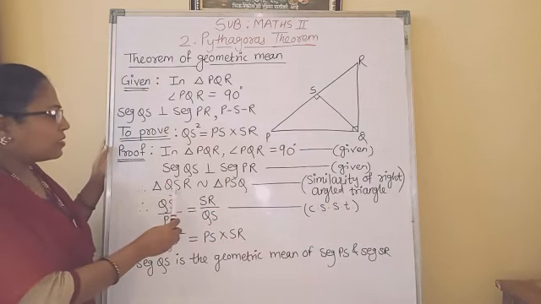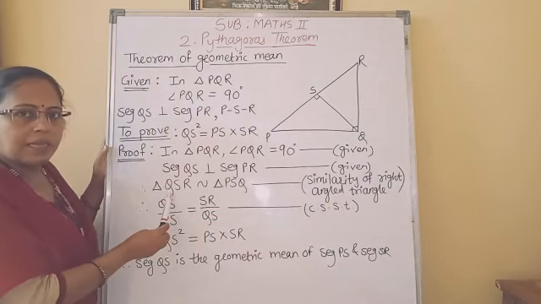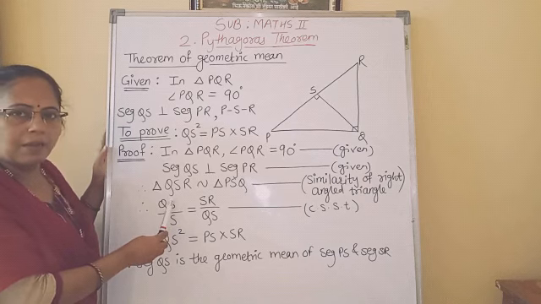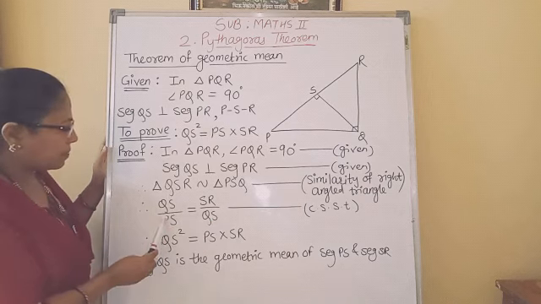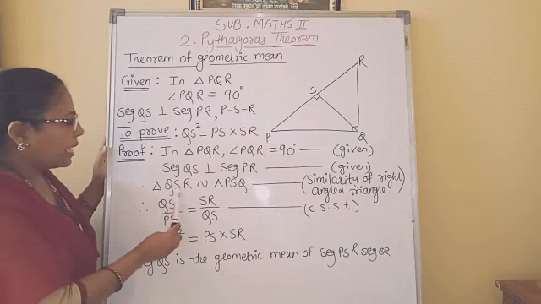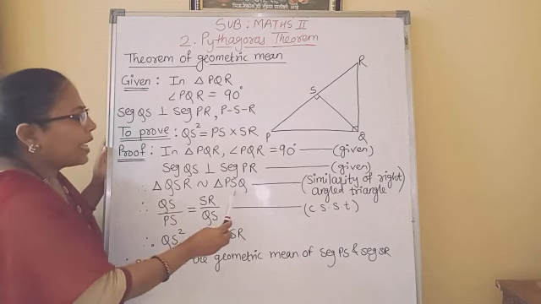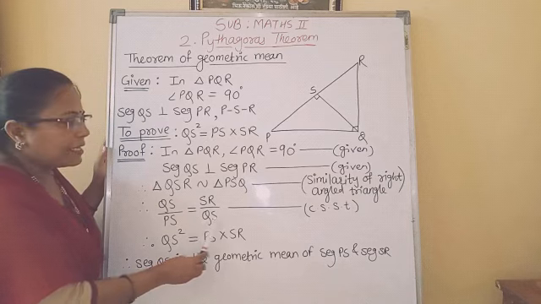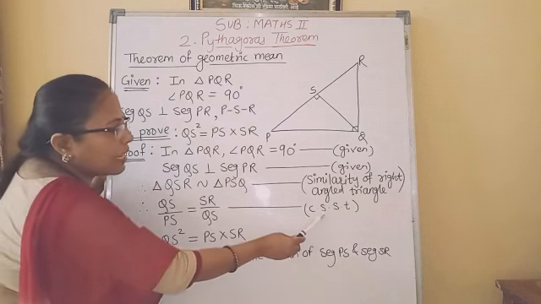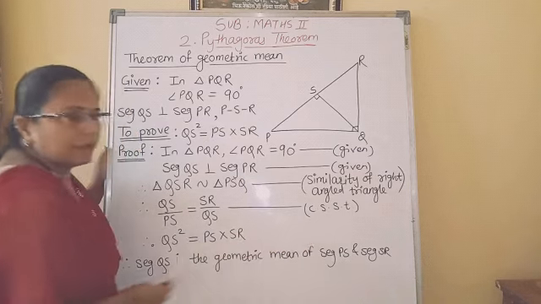Okay. As these two triangles are similar, their corresponding sides are in proportion. QS upon PS is equal to SR upon SQ. So instead of SQ we will write QS, and the reason is corresponding sides of similar triangles.